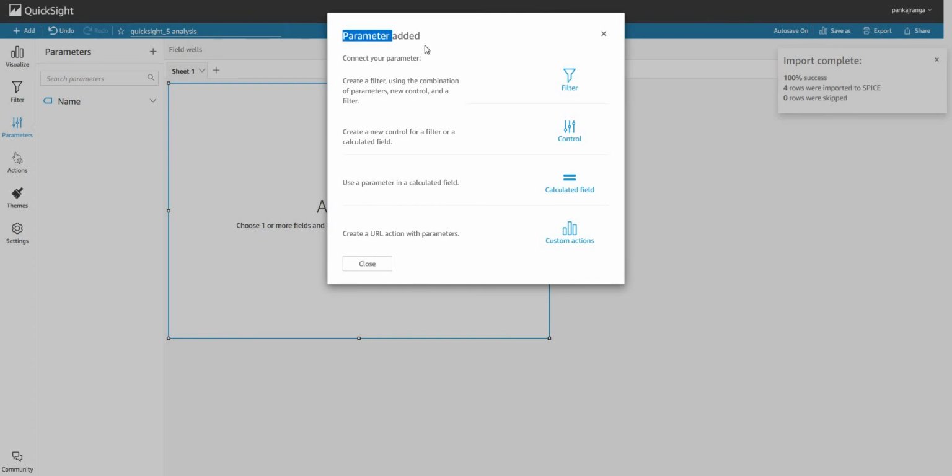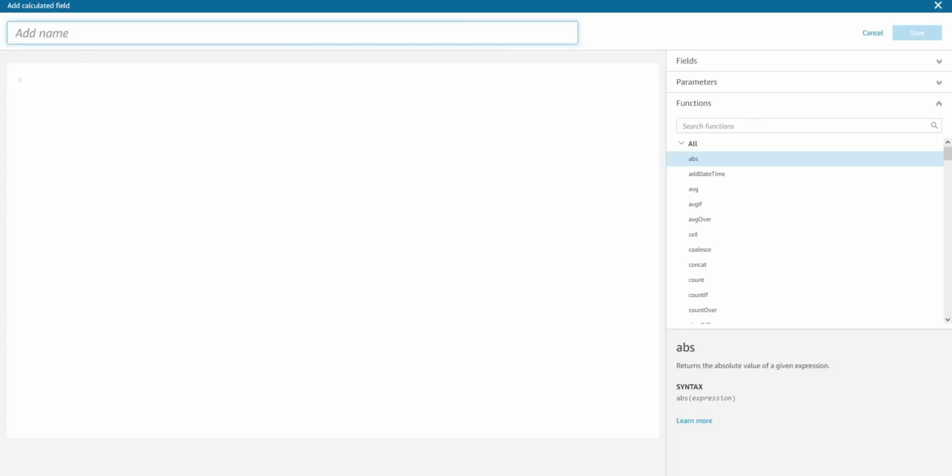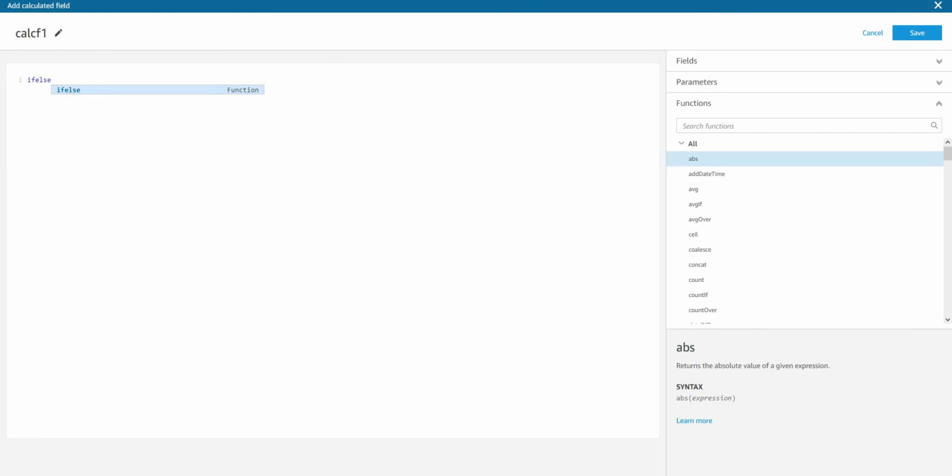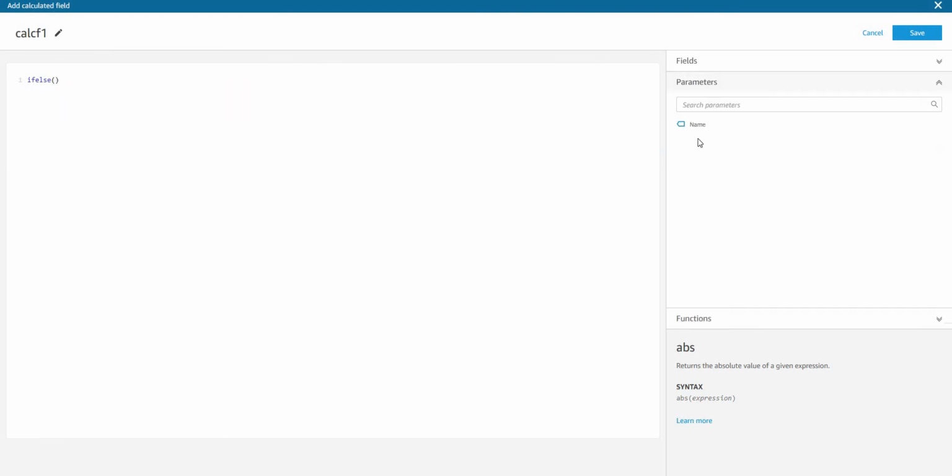The parameter has been added. Now I will create a calculated field as well. I'll give it a random name, calc f1, and I will use the function ifelse. If we don't take care of things, like if I use a multi-value parameter or any other issues, then this will be disabled because it will not allow us to use it. But since we followed everything that was supposed to be followed, it is enabled and we can use it.